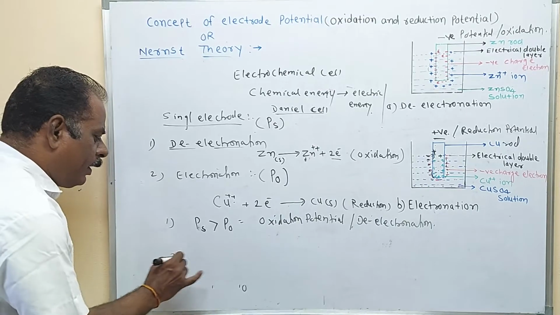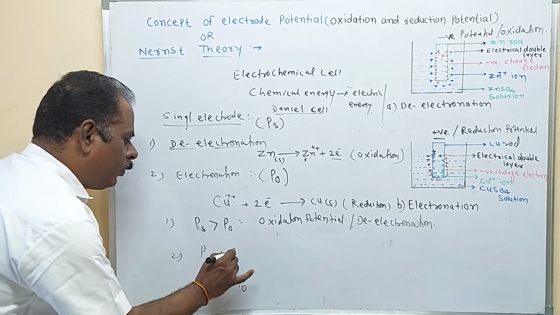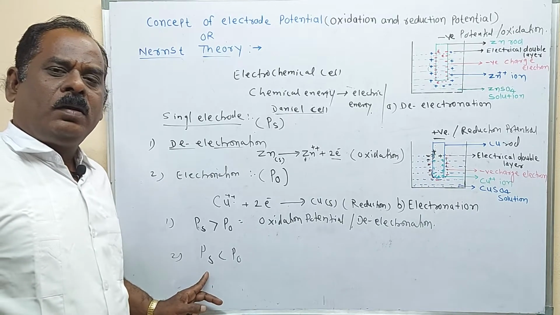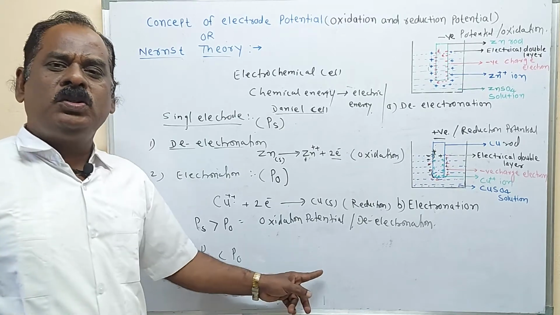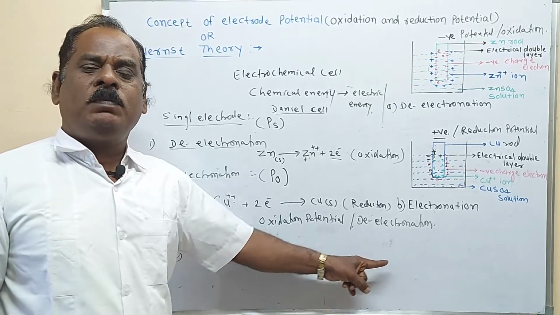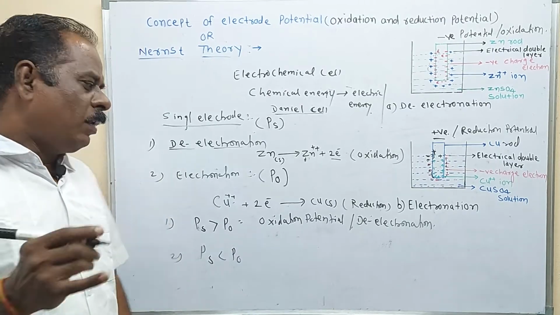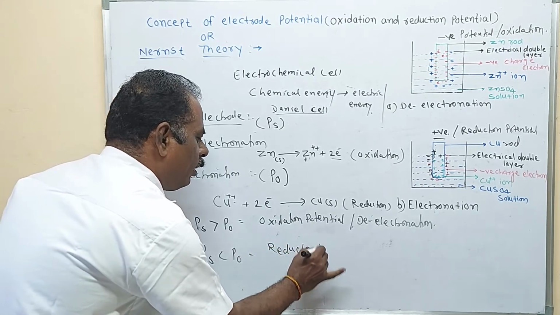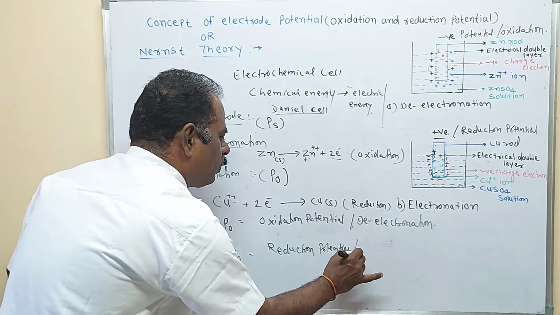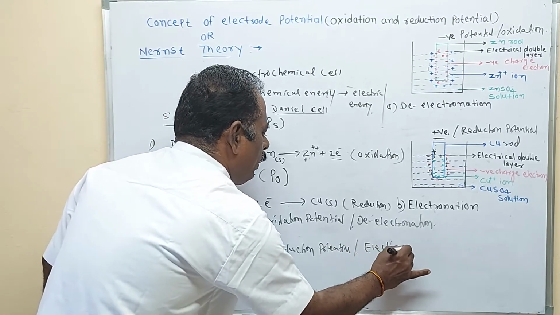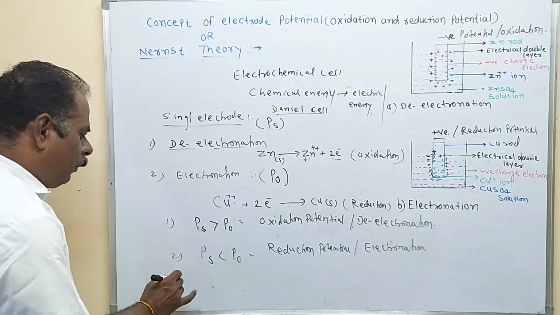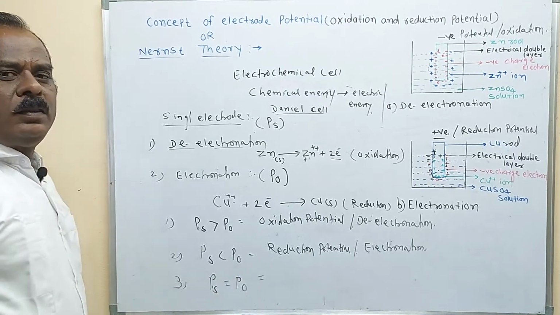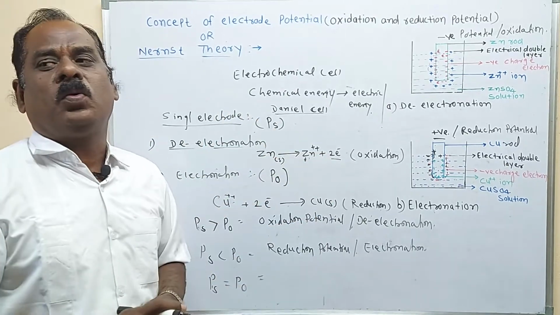Second possibility: if Ps is less than Po, the metallic rod has less tendency to lose electrons as compared to accepting electrons. Then the potential developed on the electrode is called the reduction potential, or electronation.